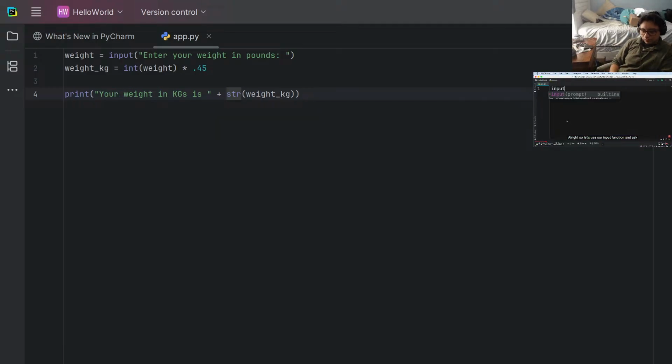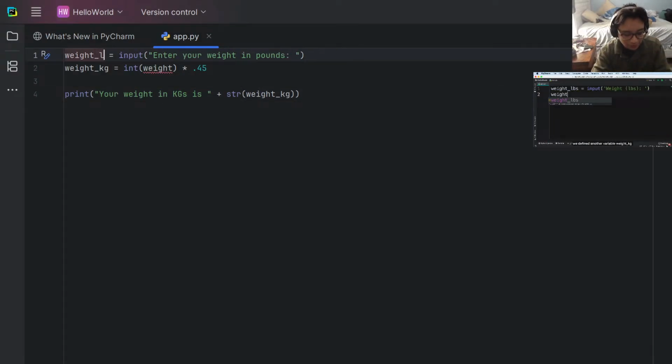Alright, so let's use our input function to get the weight in pounds. Now we want to convert this into kilograms. I should have specified, because that's another important variable, weight_kg. We set this to weight_lbs times 0.45. Let's print weight_kg.